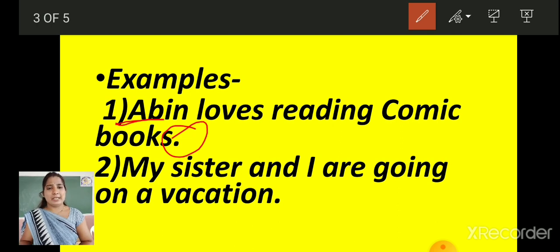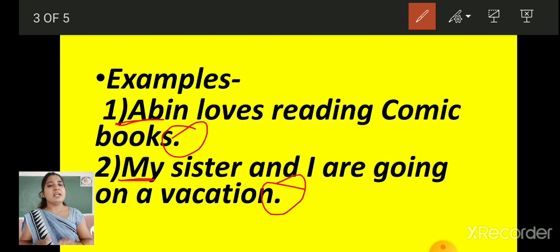See the second sentence: My sister and I are going on a vacation. You can see the first letter M is capital, and the sentence ends with a full stop. So we can say that this is a complete sentence. It is making sense.